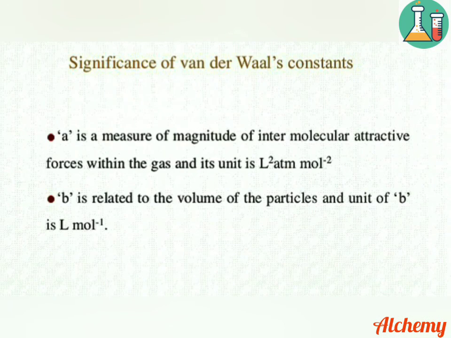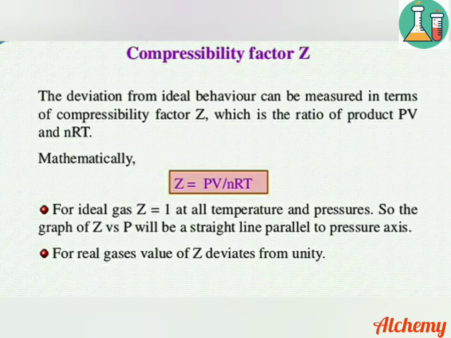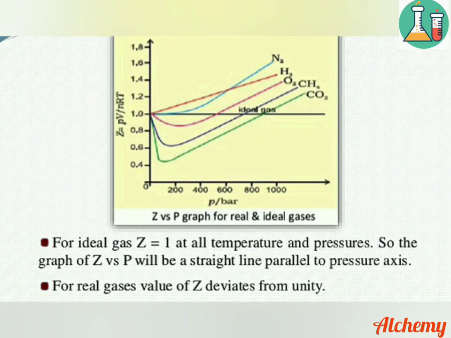Significance of the van der Waals constants: a is the measure of magnitude of intermolecular attractive forces within the gas, and b is related to the volume of the particles of the gas. The deviation of real gases from ideal behavior can be measured in terms of the compressibility factor Z, which is the ratio of the product of pressure and volume, and nRT. Mathematically, compressibility factor Z is given by PV divided by nRT. For the ideal gas, the compressibility factor Z is equal to 1 at all temperatures and pressures. So the graph of Z versus P will be a straight line parallel to the pressure axis. For the real gases, the value of Z deviates from unity.